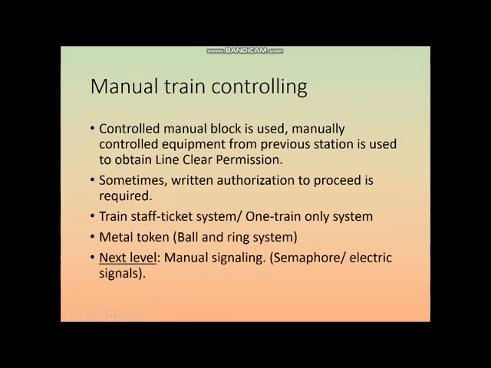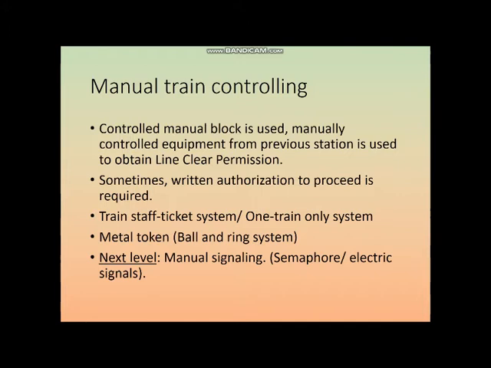So there is manual signaling that was used. Initially there were semaphore signals. Semaphore signals are those which directly operate without the help of electric lights. They are just levers, and based upon the angle, suppose it is totally horizontal, then it is red. If it is inclined, it is green or yellow.